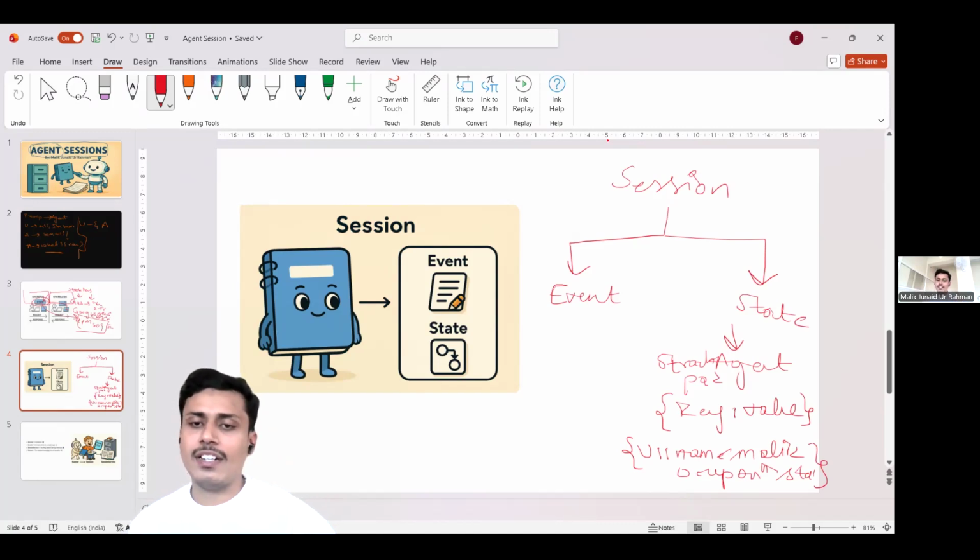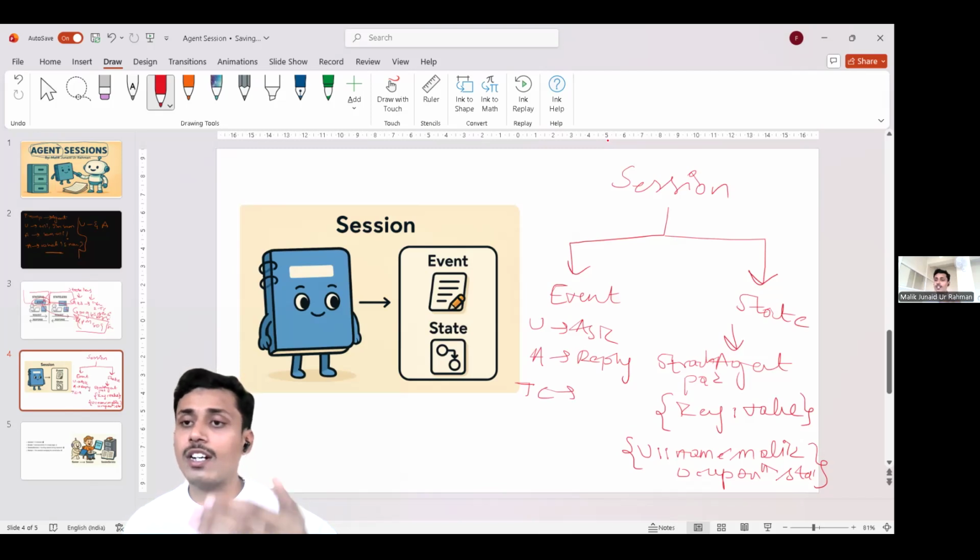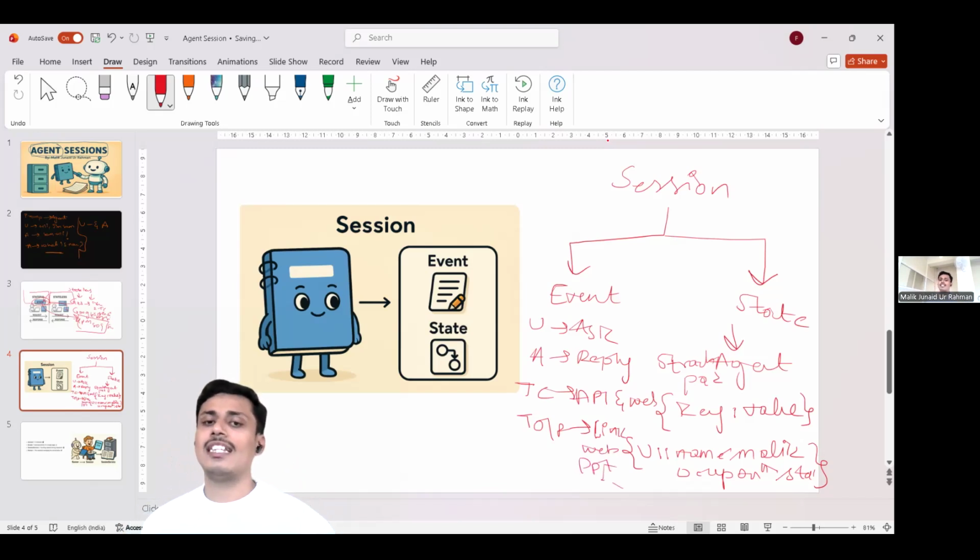What is an event? An event is nothing but a building block of a conversation. What is a building block of a conversation? You are the user, you ask something, and the agent gives a reply to it. And if you ask for a tool call, if your prompt requires any tools, then it goes for an API, then it goes for websites, and then it gives the tool output. It gives you the output of so and so link or so and so website or so and so PPT, and so on.